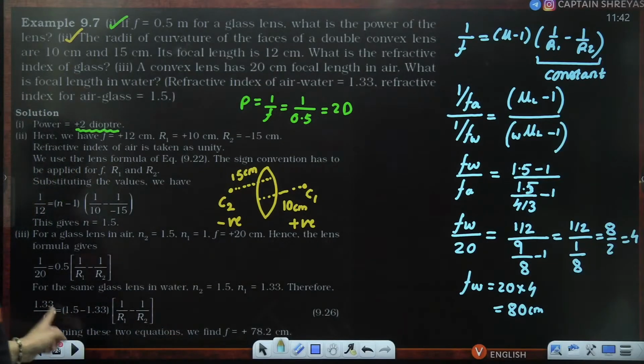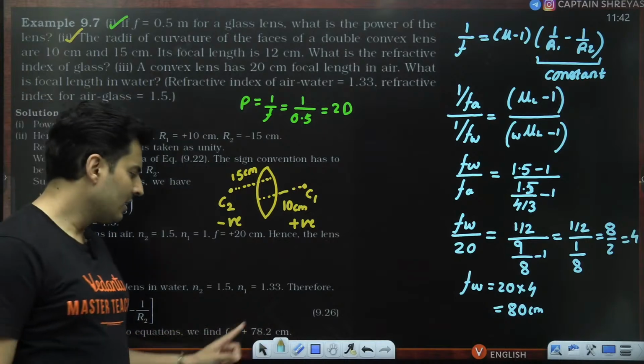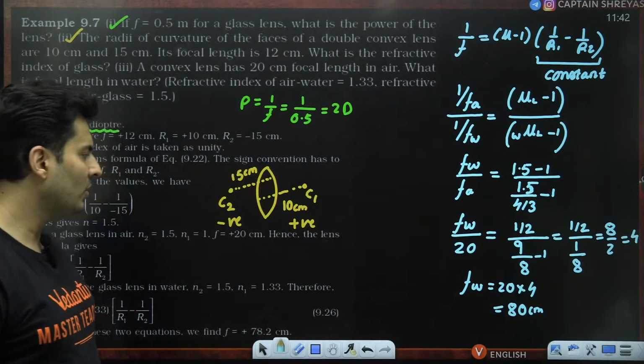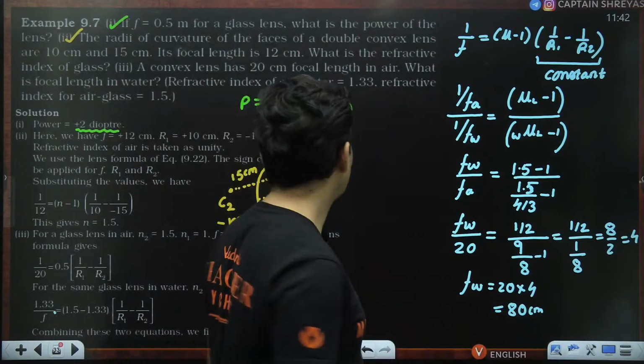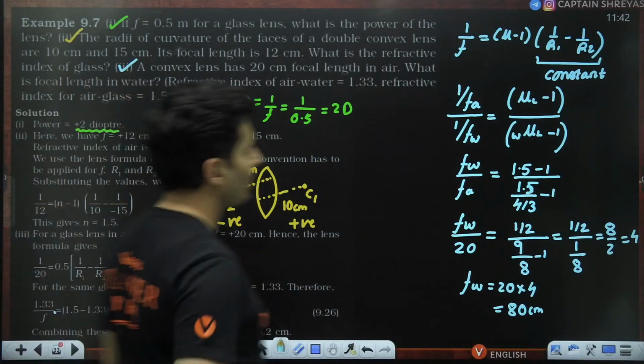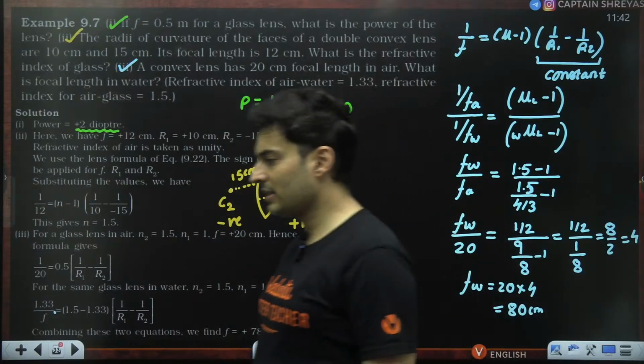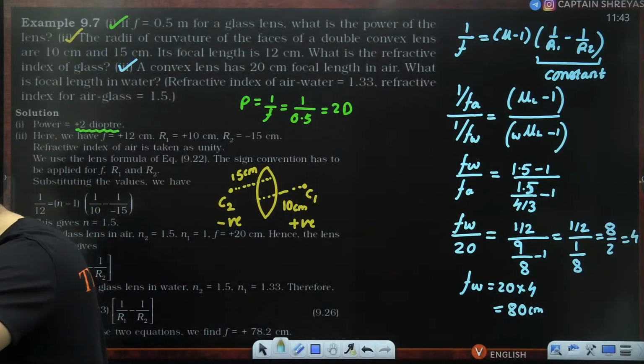Here they have used 1.33. They have not used 4 by 3. That's why they have got it as 78.2. But our answer is very much close to 78.2. So that's how you do the third question. Is this clear? How to solve this example? Yeah. Noted, Jagannath. All right.